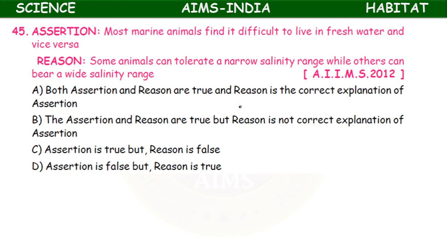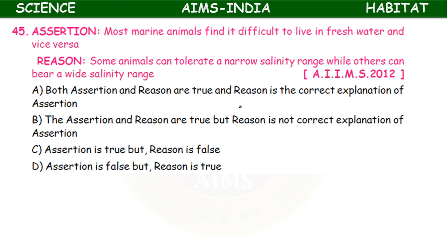Assertion and reason type. Assertion: most marine animals find it difficult to live in fresh water and vice versa. Reason: some animals can tolerate a narrow salinity range while others can bear a wide salinity range.